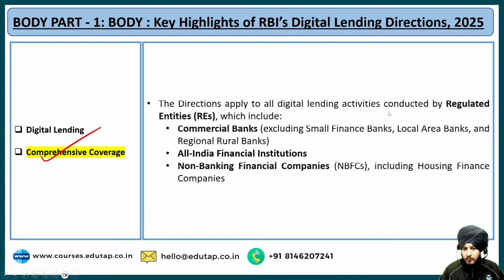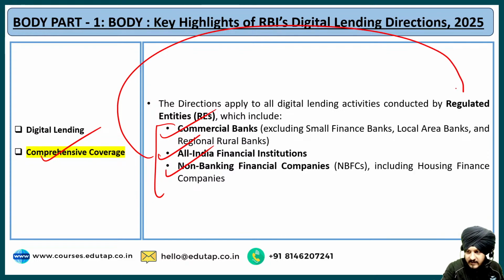For example, different types of regulated entities or stakeholders. For example, the commercial banks. The commercial banks, we know they are involved in the digital lending process. They can be All India Financial Institutions also, and apart from that they can be the NBFCs also. So these are the regulated entities that we are talking about. They are the ones basically that are involved in this whole digital lending transaction. They provide different types of digital lending services to the borrowers, and that is why these directions aim to cover these different types of regulated entities, which means the commercial banks, AIFIs, and also the NBFCs. Fine, so that we can cover them in a comprehensive manner.